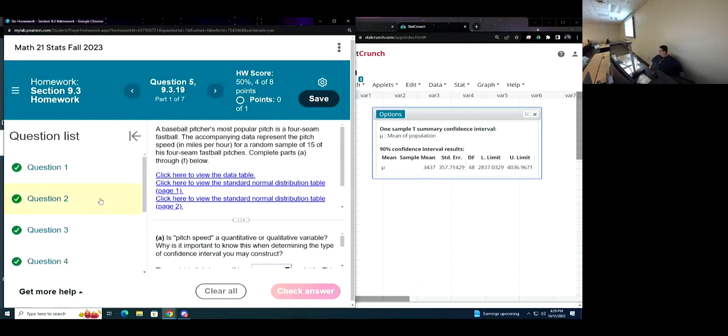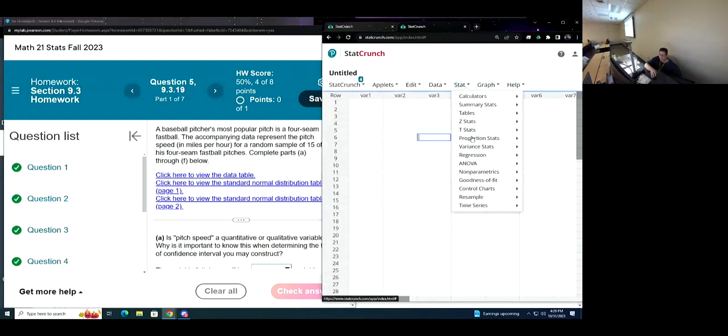We've already done half the questions in 9.3. It's been like 10 minutes. Once you get used to where the stuff is, this gets faster. It gets pretty easy. And thankfully, from here on, you're going to be using proportion stats and T-stats even for the hypothesis tests.